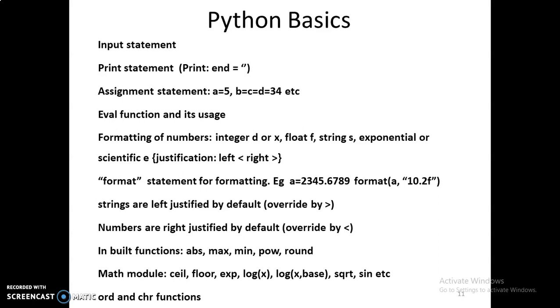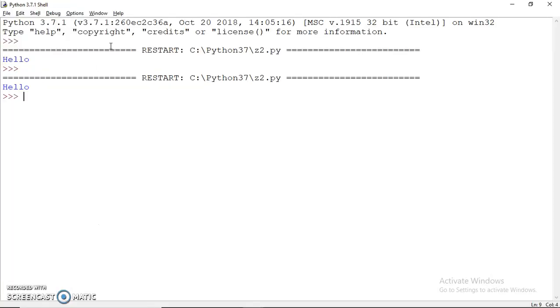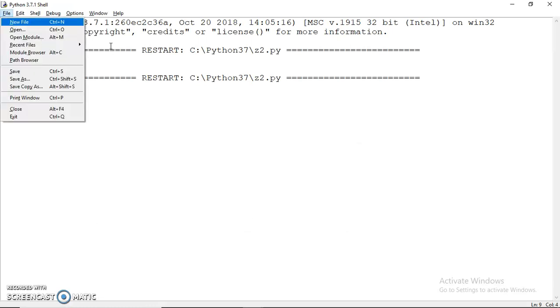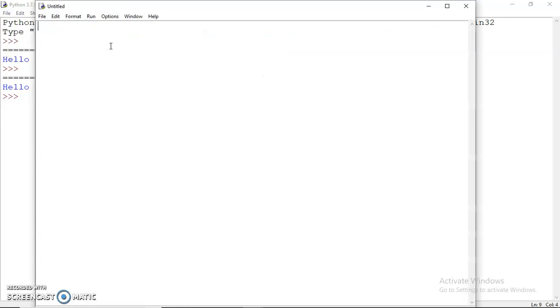So let me now switch to the Python IDLE, and let me write the first program for you. Let this be a comment: first program in Python.